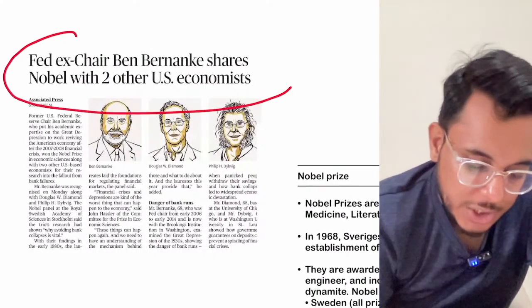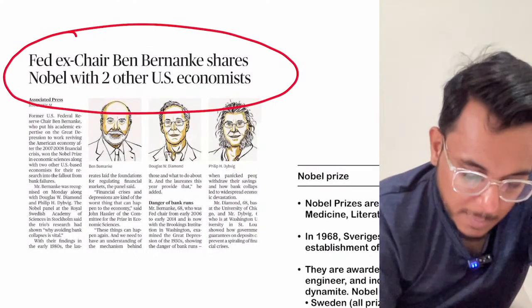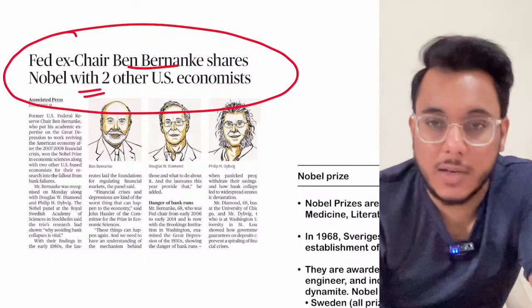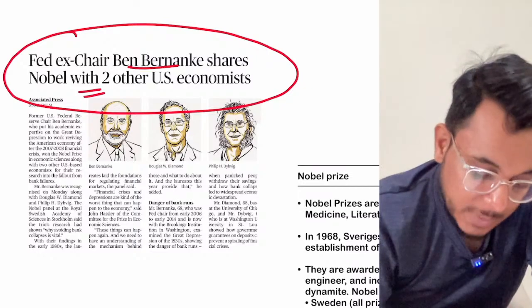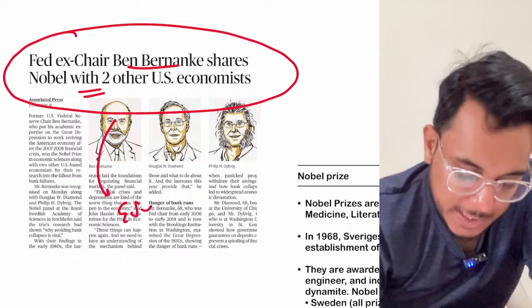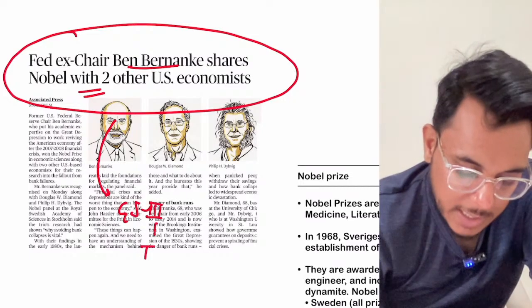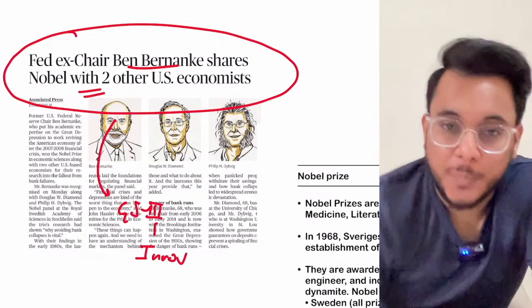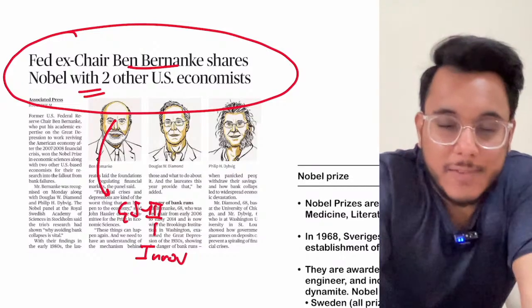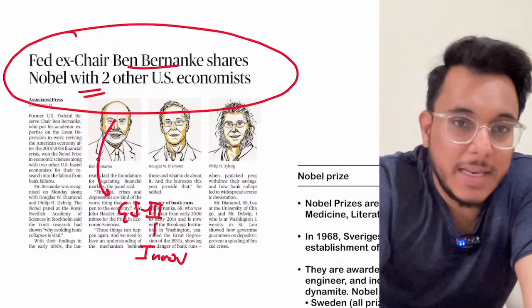Former Fed chair Ben Bernanke shares Nobel with two other US economists. So guys, this particular article we will see with respect to GS Paper 3, issues of innovation. For the past one week, we are seeing that the Nobel Prizes are being given.